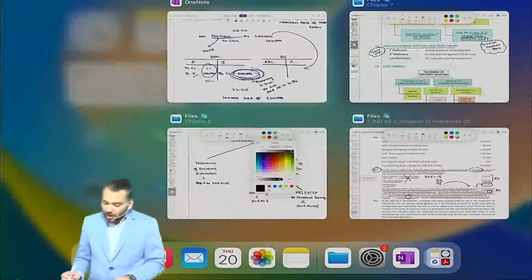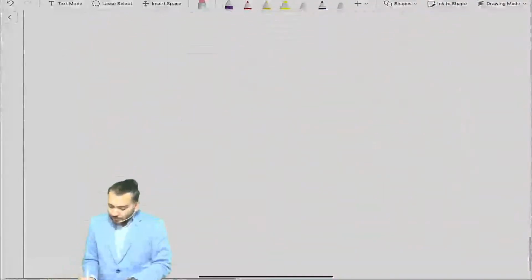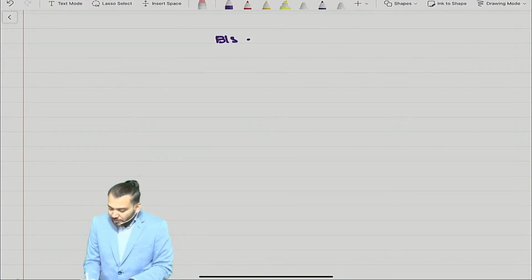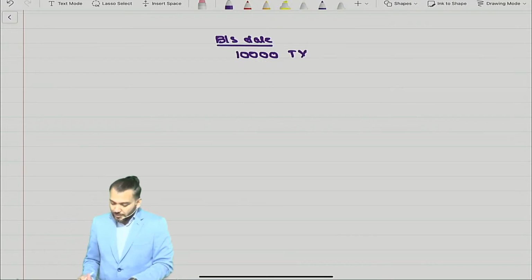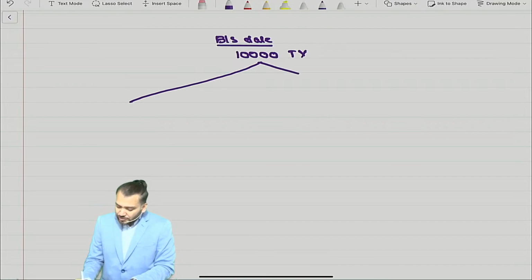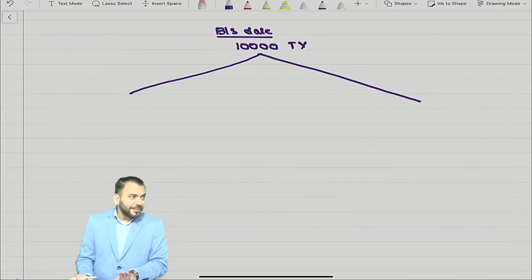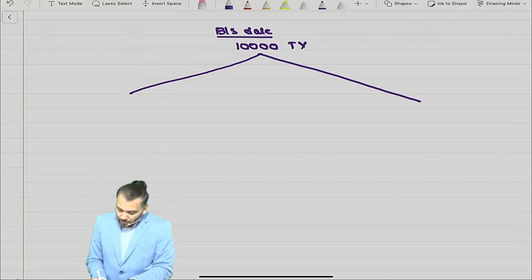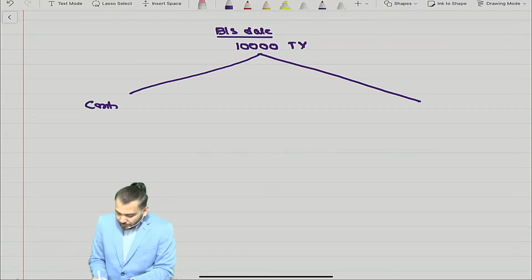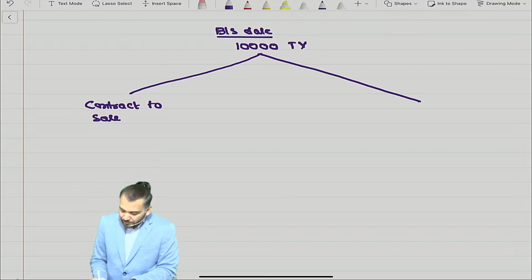Let me create one example of how to determine sale price. Suppose on balance sheet date, on reporting date, you have a stock of 10,000 TVs, television. Now out of this stock, this inventory which is not yet sold, you have done one contract to sell. This contract was done on or before what?